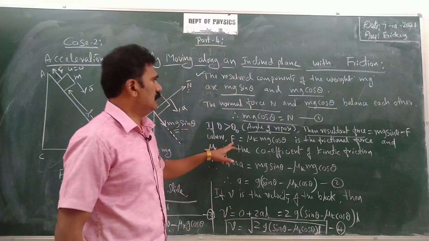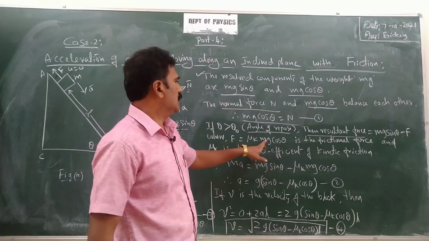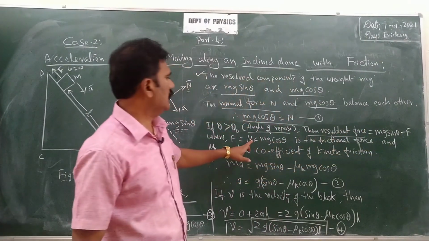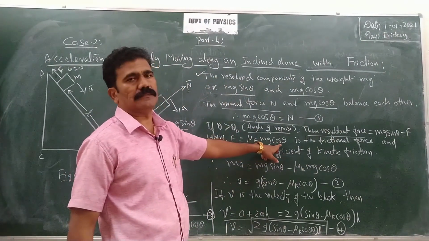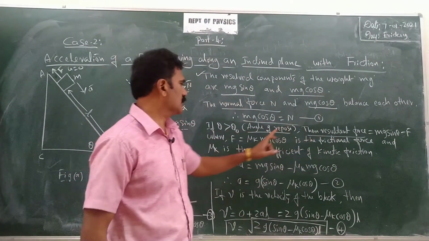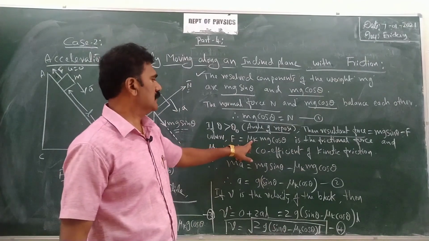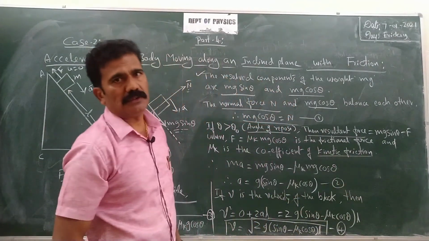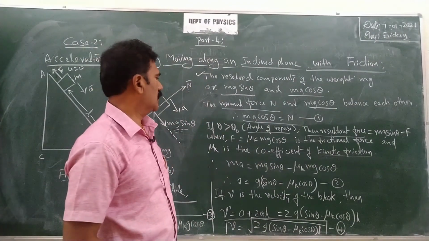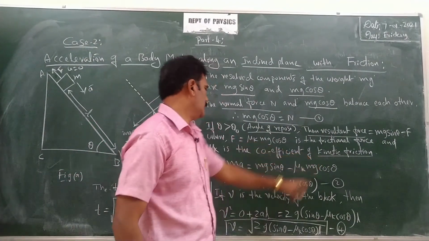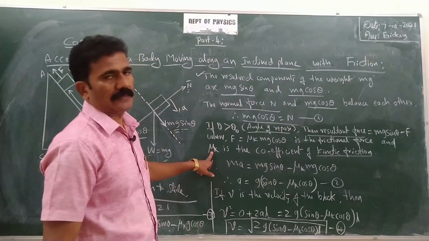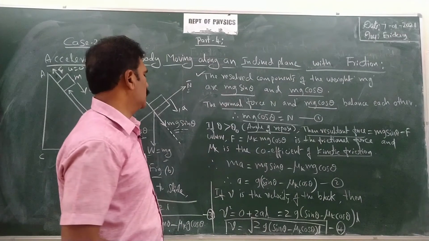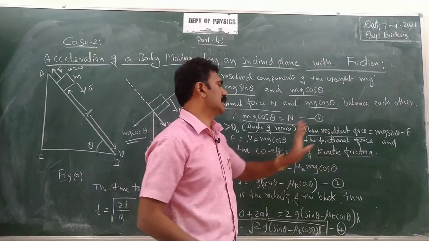Here f is the frictional force, given by mu k mg cos theta, right? In that equation, what is mu k? Mu k is the coefficient of kinetic friction, because the body is moving with kinetic friction here. So it is opposed by kinetic friction, and we write mu k here. If the body is at rest, that is called static friction. Here the body is moving, so you have to consider the coefficient of kinetic friction.